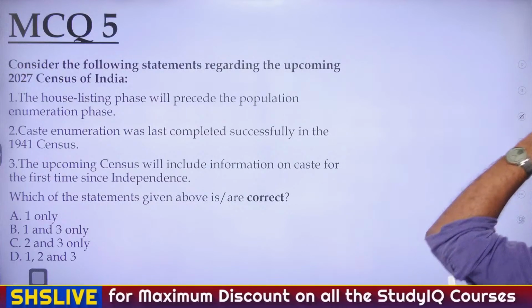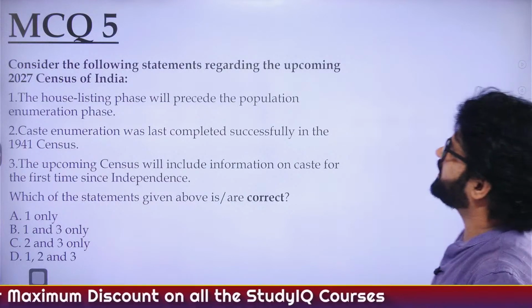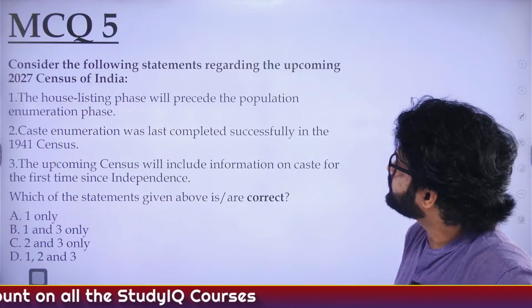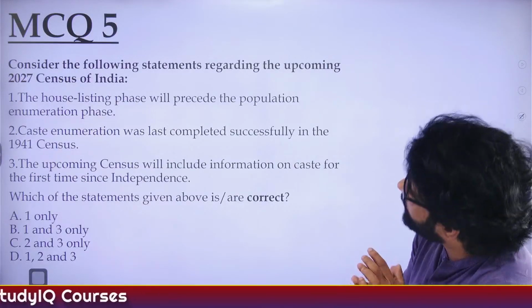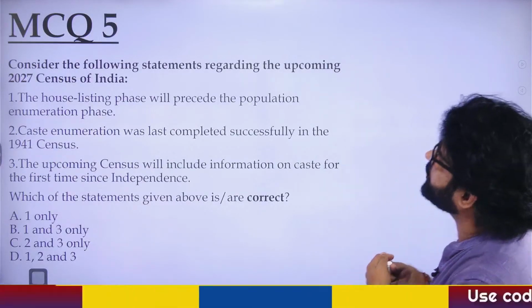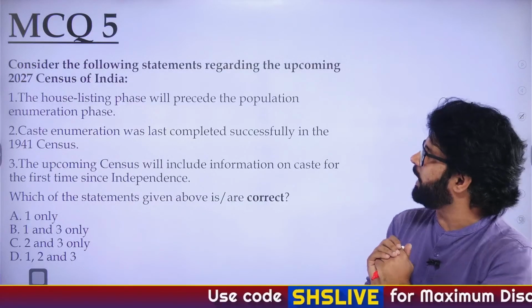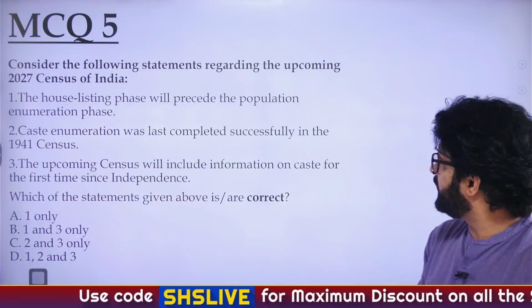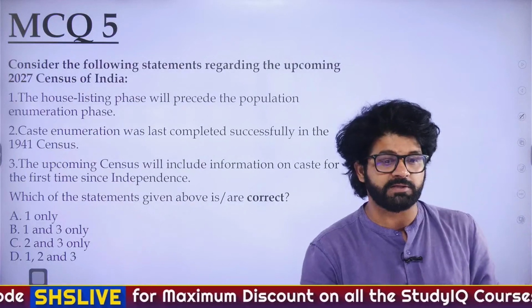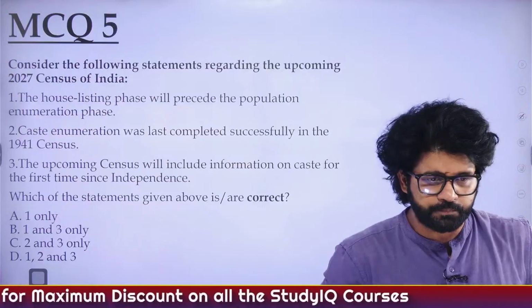So consider the following statement regarding the upcoming 2027 census of India. The house listing phase will precede the population enumeration phase. Caste enumeration was last completed successfully in the 1941 census. The upcoming census will include information on caste for the first time since independence. So this is actually a tricky question.